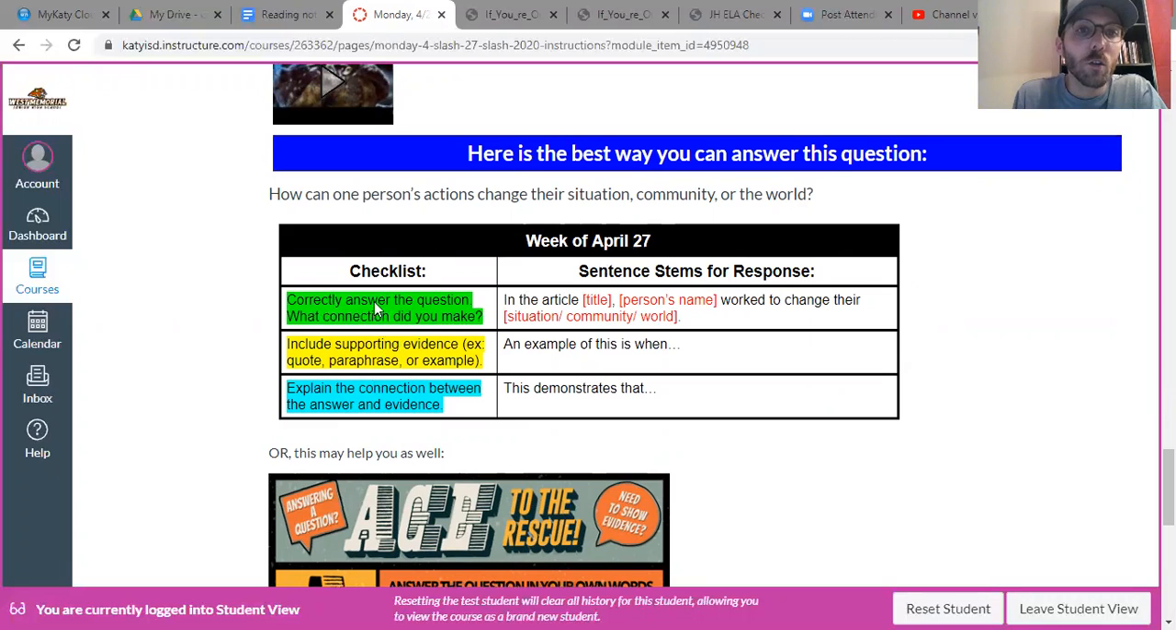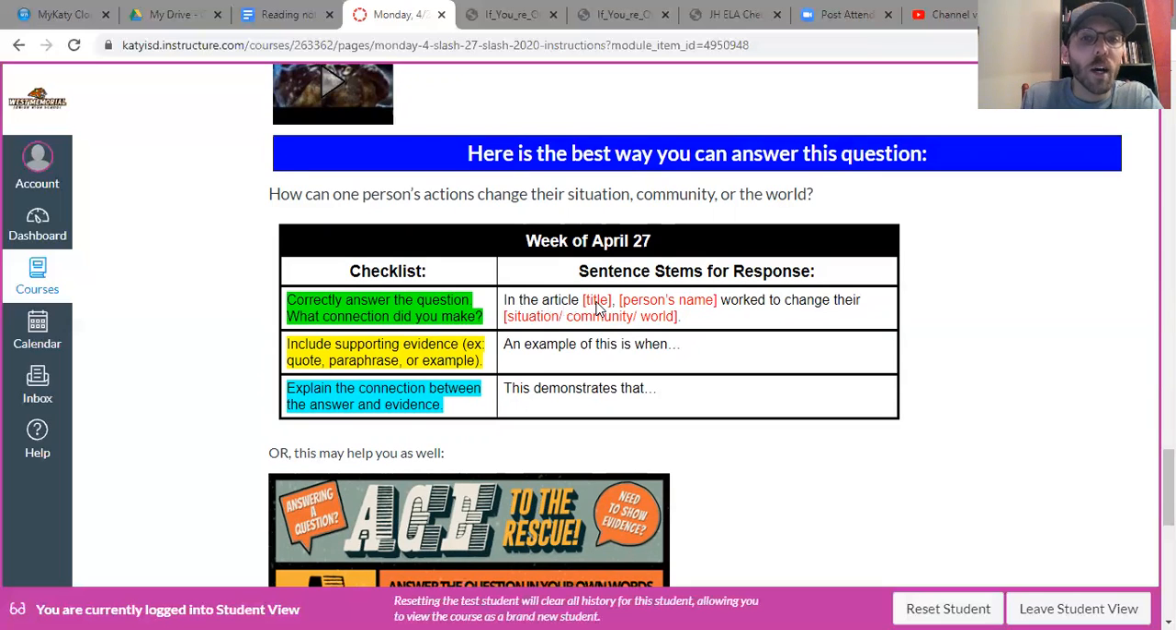And so, did you correctly answer the question? And if so, what connection did you make? So this is a sentence stem, which helps you to write your answer out the whole correct way of writing it, so that you can make that 100, right? So I would say in my writing, I would say in the article, technically it's a poem. I'm not sure why they put article for me to put here, but in the poem or article.